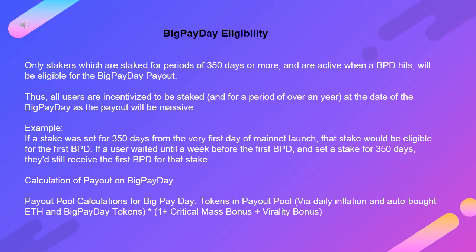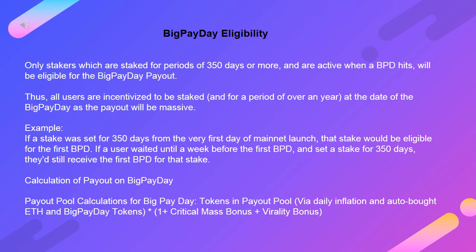Big payday eligibility. Only stakers who are staked for periods of 350 days or more, and are active when a BPD hits, will be eligible for the big payday payout. Thus, all users are incentivized to be staked for a period of over a year at the date of their big payday, as the payout will be massive.